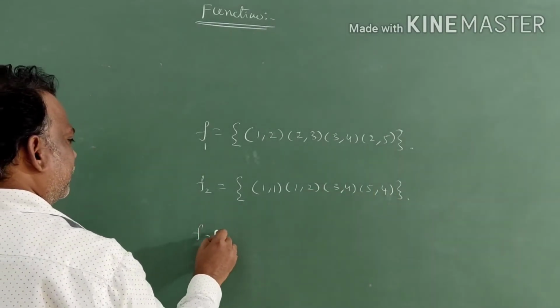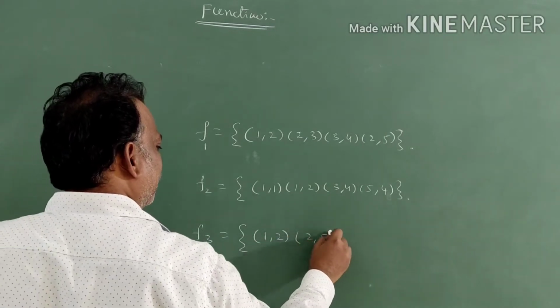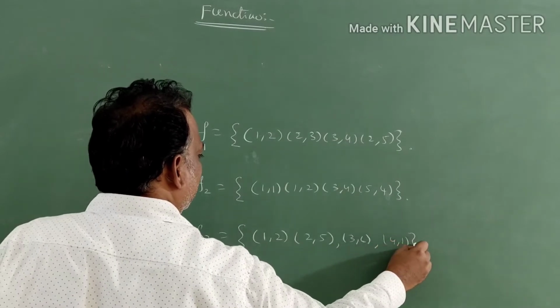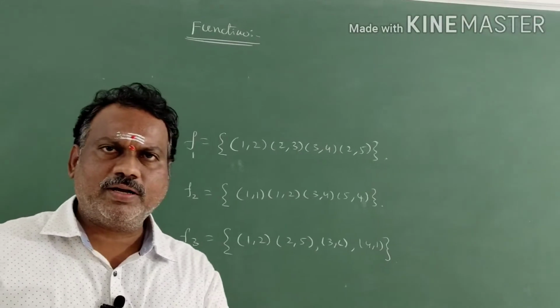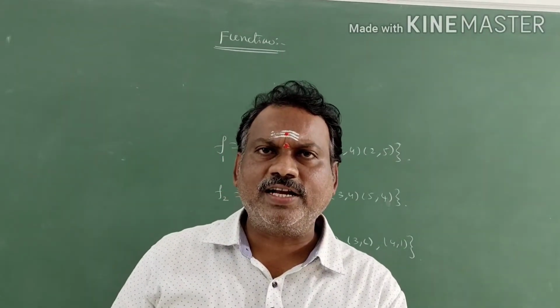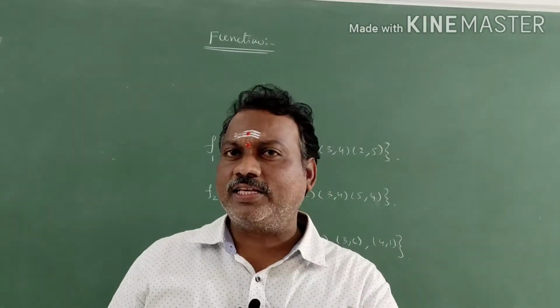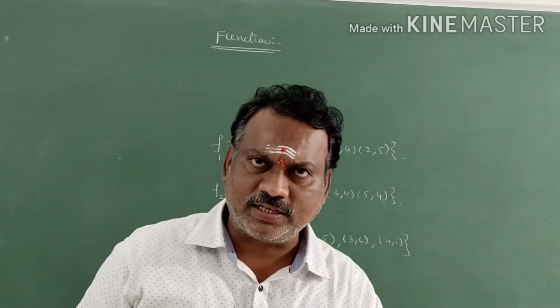Next, F3: (1,2), (2,5), (3,6), (4,1). By observing all these, remember all functions are relations. I told you, a function is a special case of relation. That's why a function is also a relation.